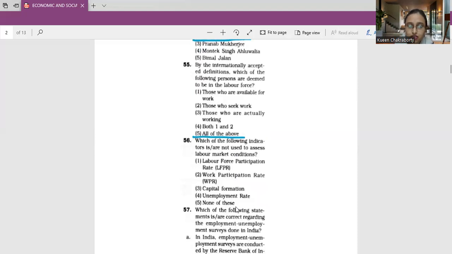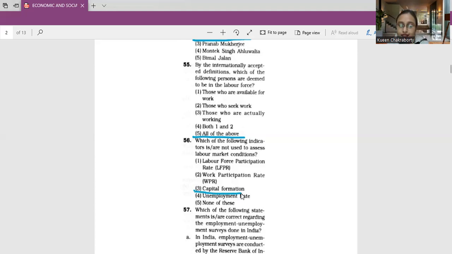Next, moving on to question number 56. Which of the following indicators is or are not used to assess labor market conditions? Labor force participation rate, that is the LFPR, work participation rate, that is the WPR, capital formation, unemployment rate, or none of these. Okay, so the correct answer to this is capital formation. Now I will give you the explanation of why I am considering this.